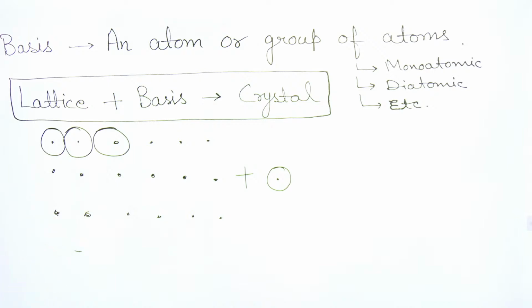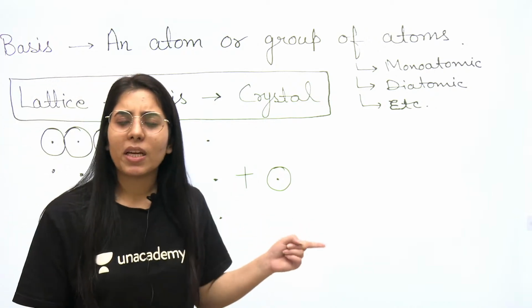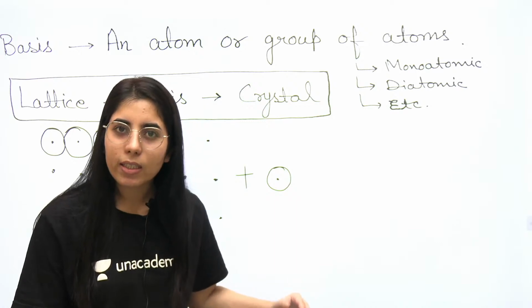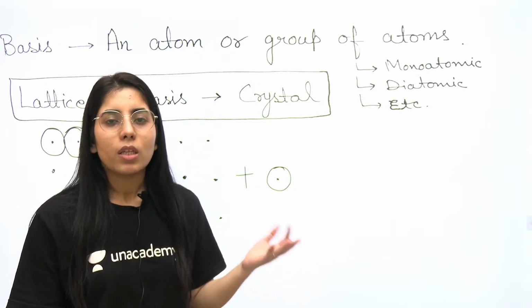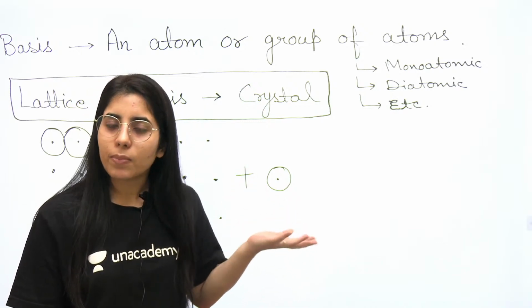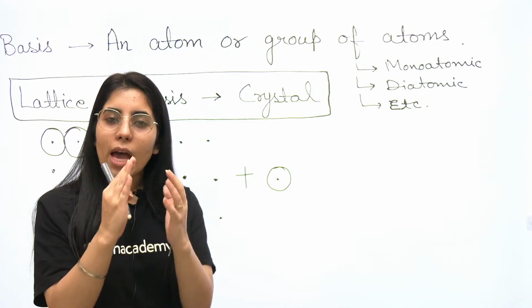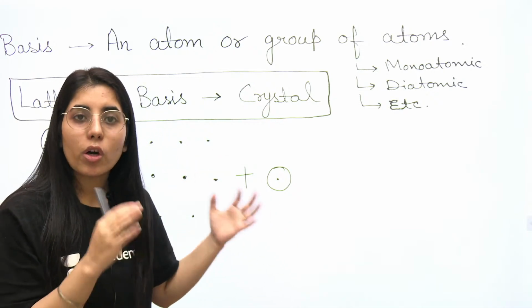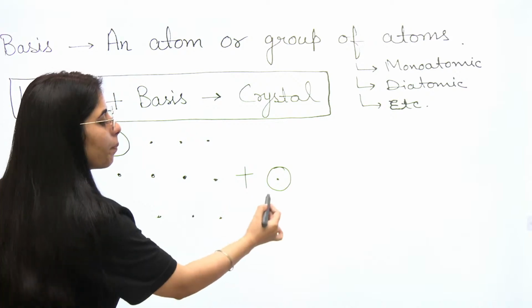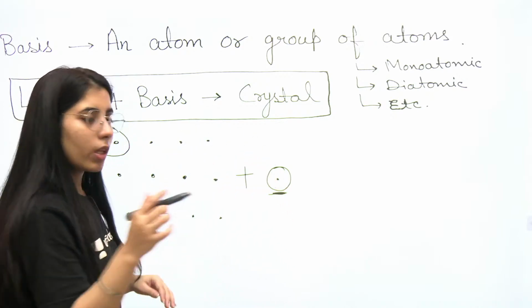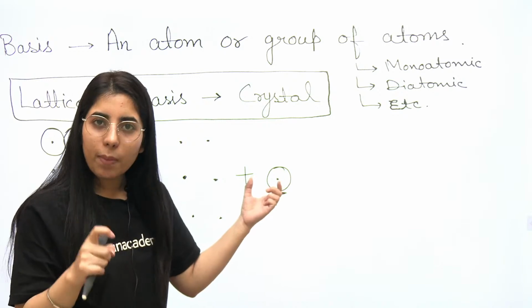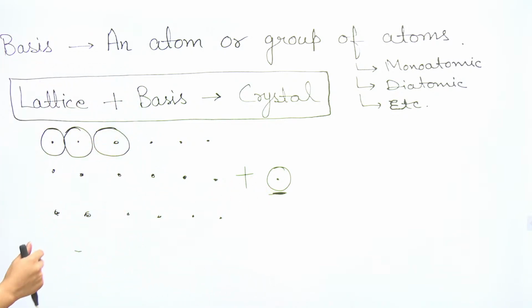But the question can be, how can one single atom take the position at the lattice point? It is not only about one single atom, it is just a sample of how the crystal is going to be formed, or what type of atom will be involved in it. So it was just a sample thing, okay. You will have these atoms in equal numbers as you have lattice points.